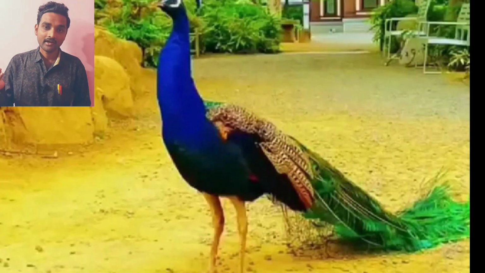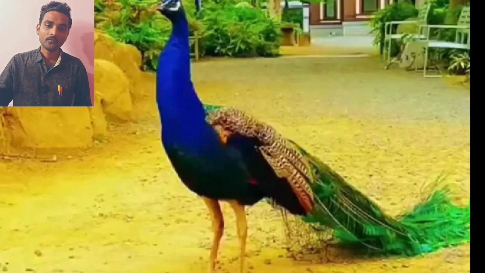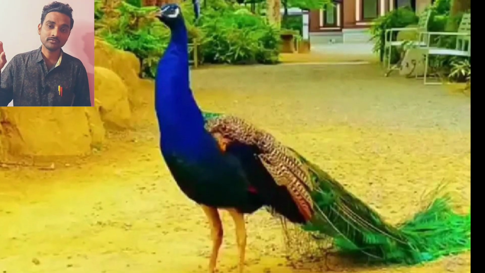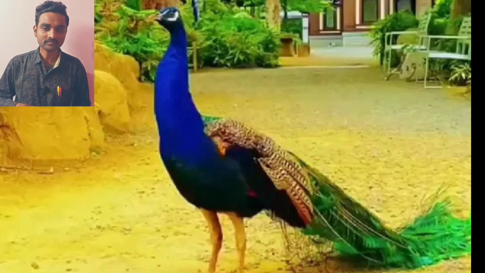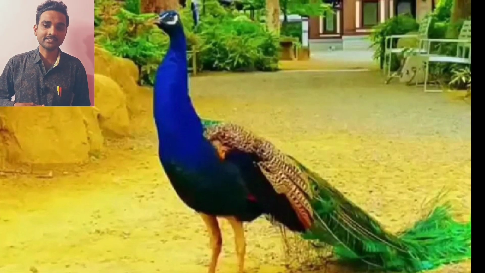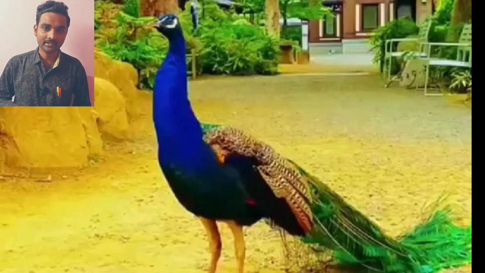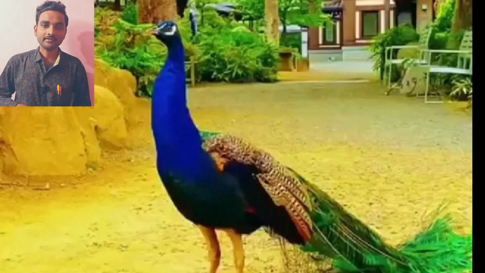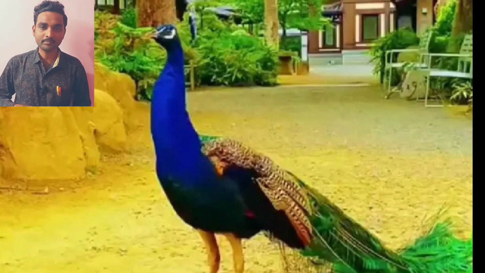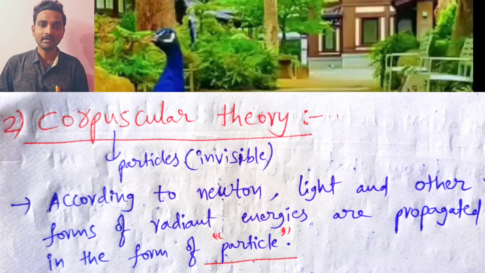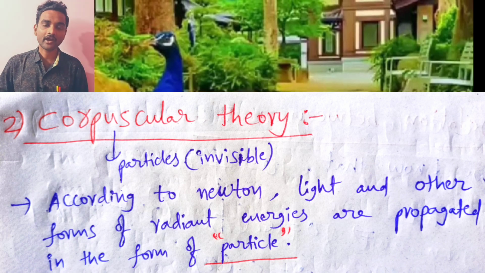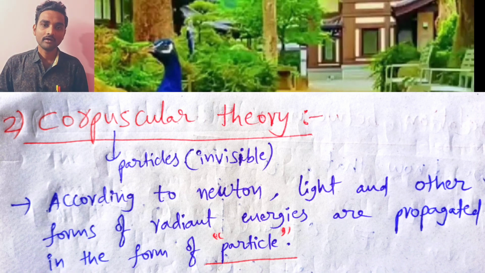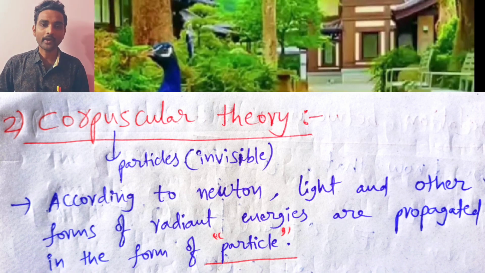Next one, let me discuss. In the previous class we learnt about wave theory. Now let me discuss corpuscular theory. What is corpuscular? Corpuscular simply means invisible particles. According to Newton, light and other forms of radiant energies are propagated in the form of particles. This theory is explained by the following theories.